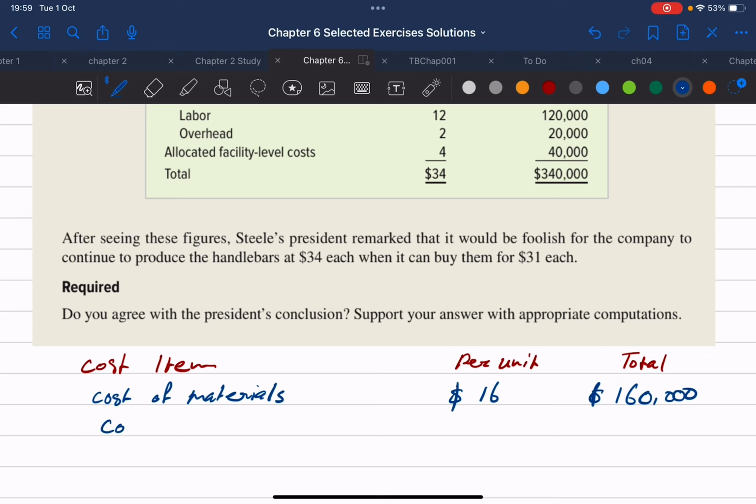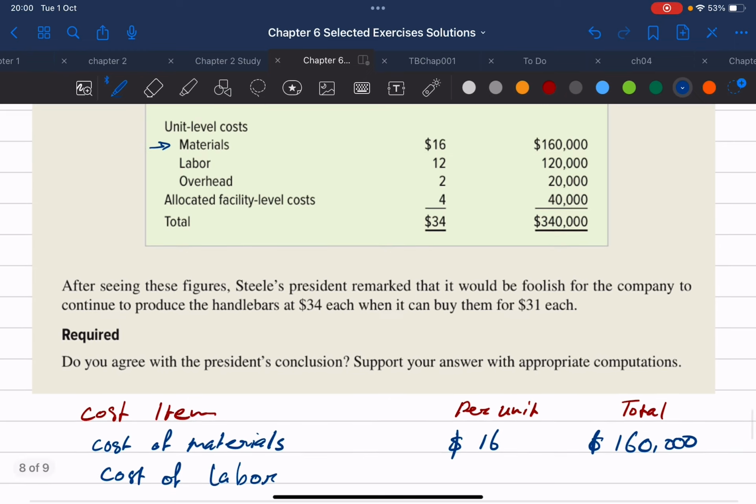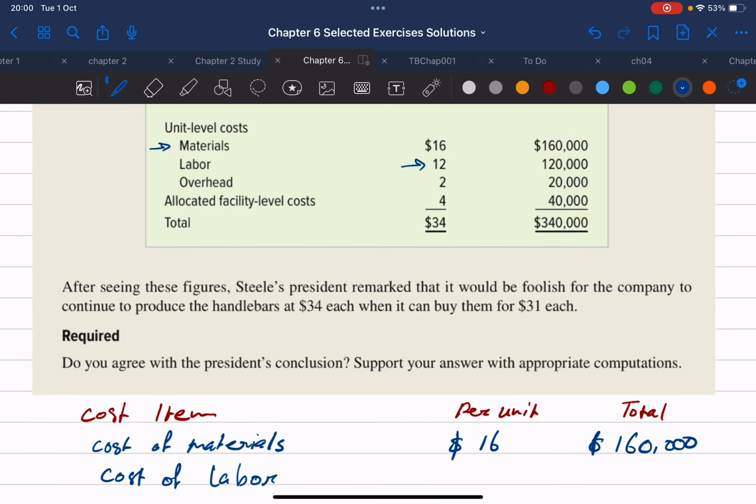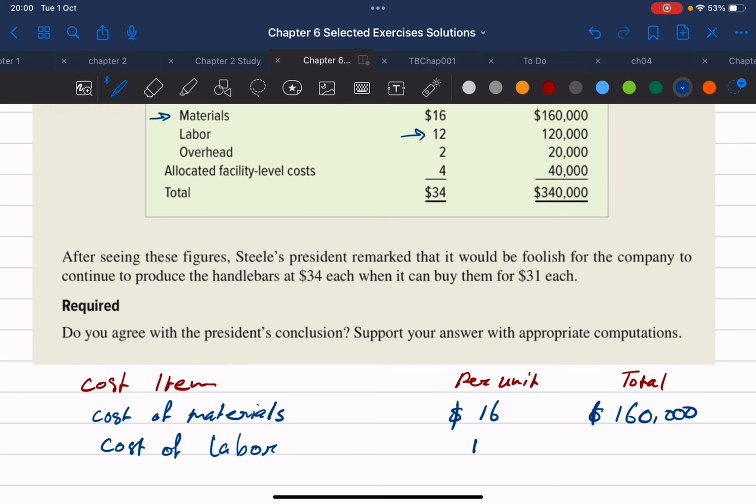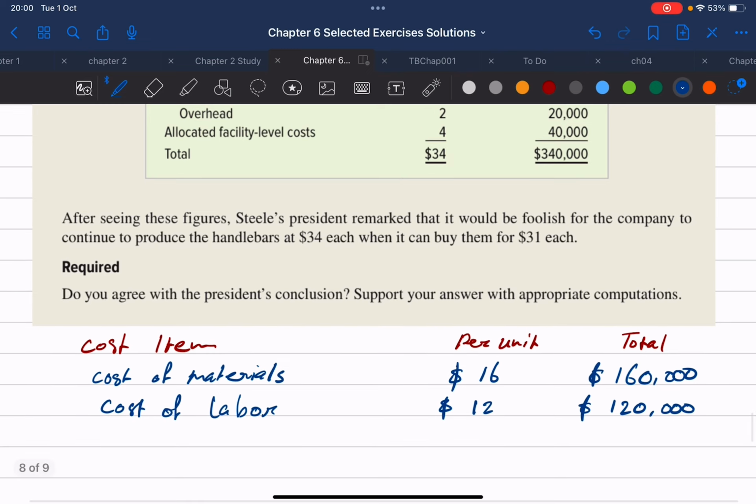Then we have the cost of labor, which is $12 per unit. So $12 again multiplied by 10,000 bikes, that's $120,000. And then we have overhead, a per unit or unit level overhead.